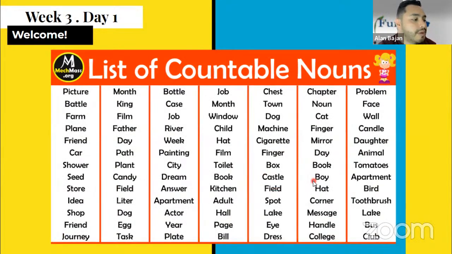And it's confusing, right? Because, for example, if you tell me that father is a countable noun, why? If we only have one father, but it's English grammar, right? It's just what it is, like irregular verbs.